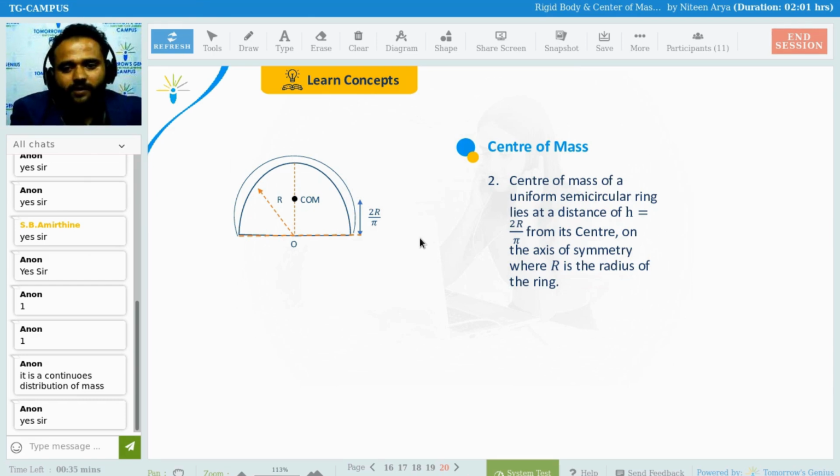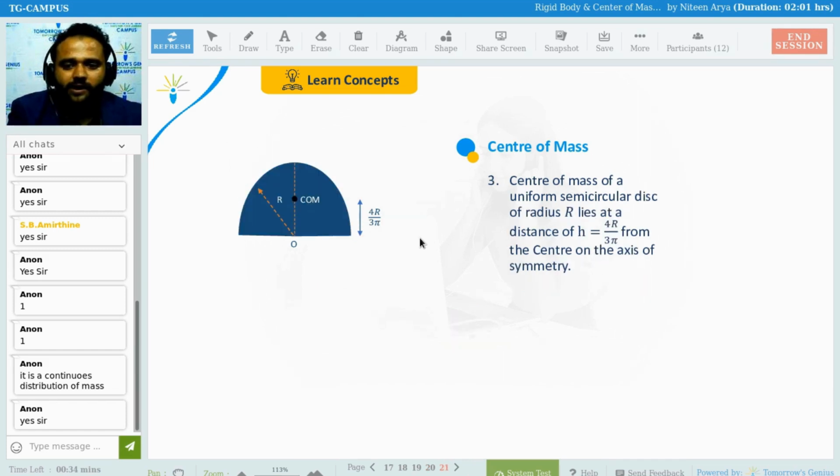Center of mass of a uniform semicircular ring lies at a distance of h equals 2r by pi from its center on the y-axis of symmetry, where r is the radius of the ring. We already discussed this thing, so that is not a big thing.